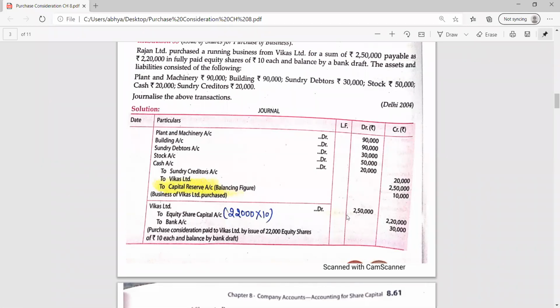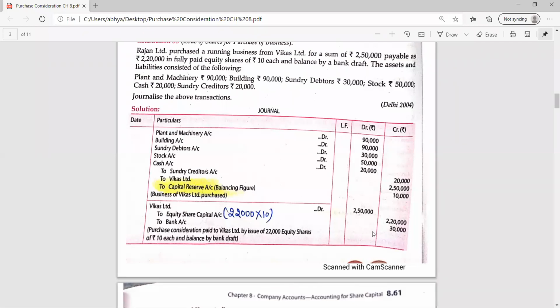If we don't want to pass the combined entry, then the second entry, Vikas Limited to bank, and this entry will be with the balance amount, which is 30,000. So it's up to you whether you want to pass the combined entry or the two different entries.